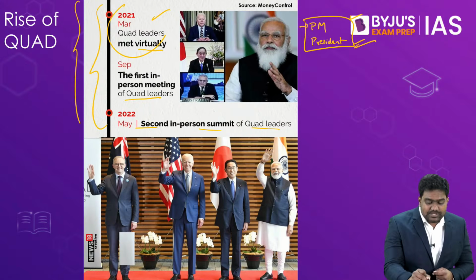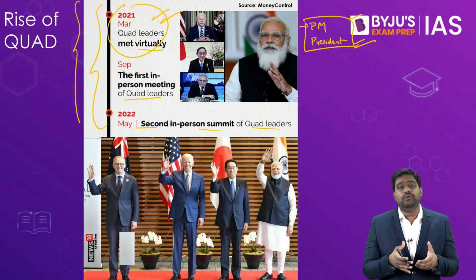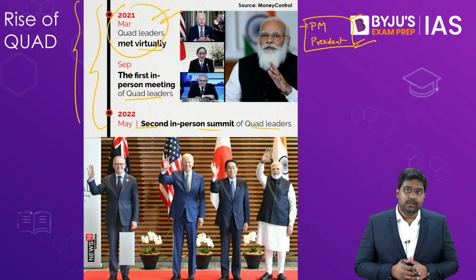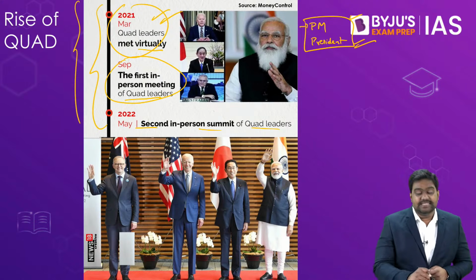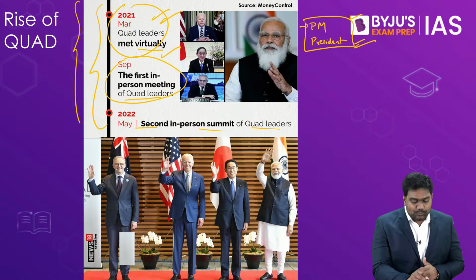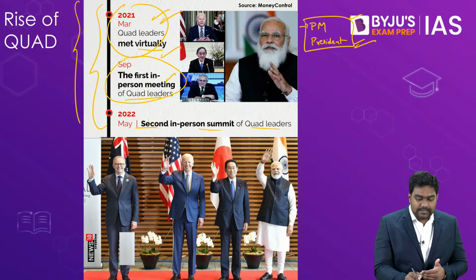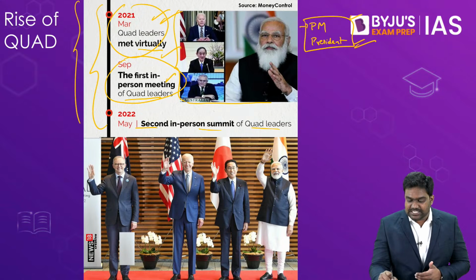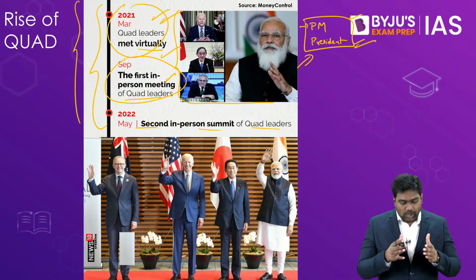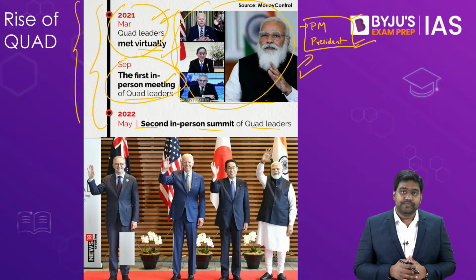The first such virtual summit was held in March 2021. This laid the foundation for the Quad, and it marked the full revival of the Quad grouping. Then last year in September 2021, the first ever in-person Quad meeting took place, where the 4 leaders of these countries, including Prime Minister Modi and US President Joe Biden, all came together.